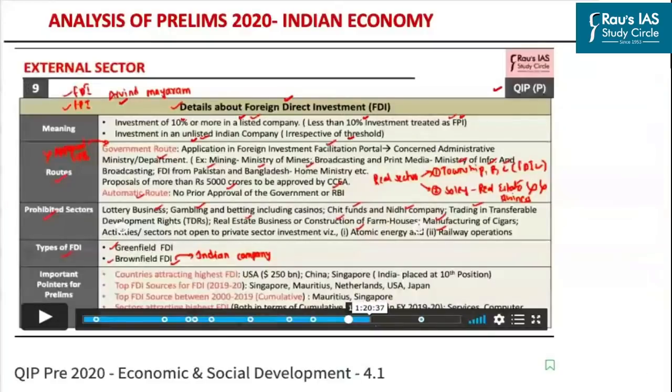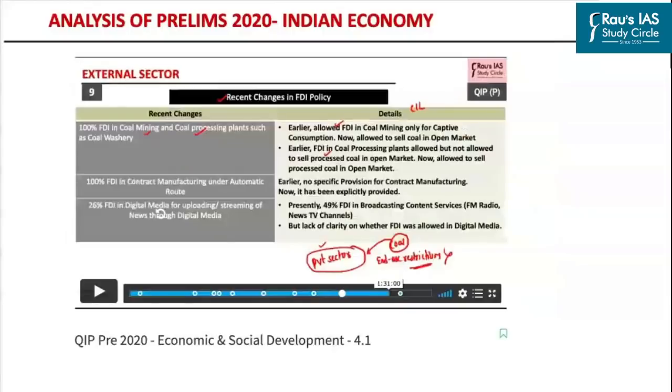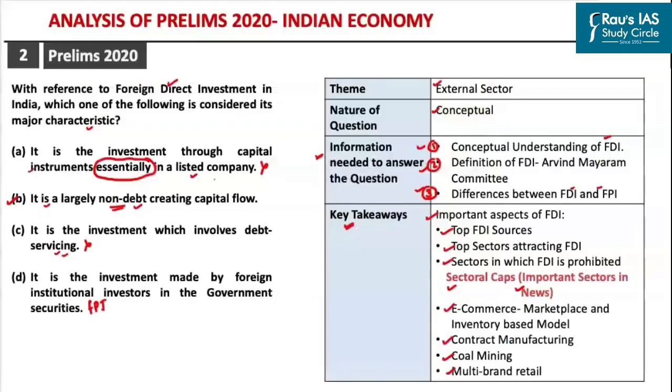As you can see in the QIP prelims videos, we have discussed important pointers for the prelims, particularly with respect to the countries attracting the highest FDI, top FDI sources for India, top sectors attracting foreign direct investment, and sectoral caps on different sectors. More importantly, we focus upon the sectoral caps, particularly with respect to the important changes in the FDI policy. So with respect to the upcoming prelims examination, you would have to focus upon all of these aspects which are likely to be asked.